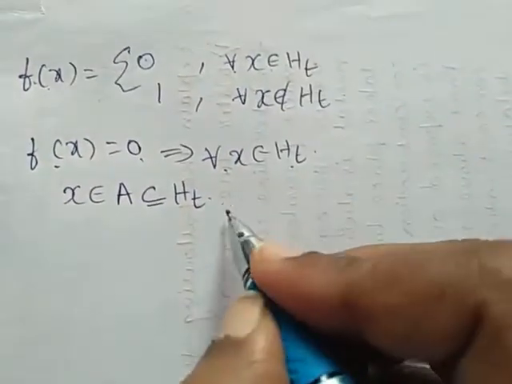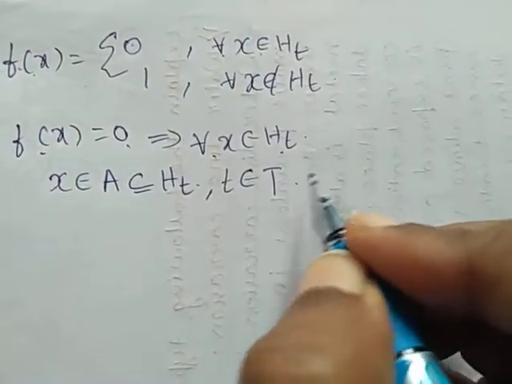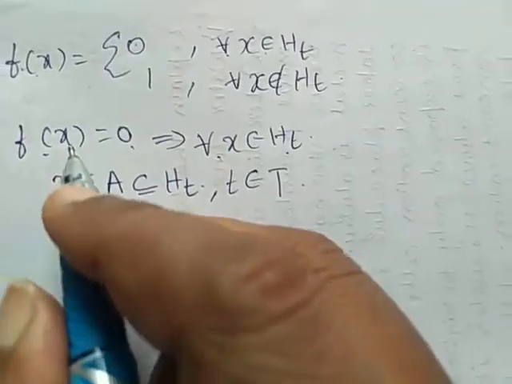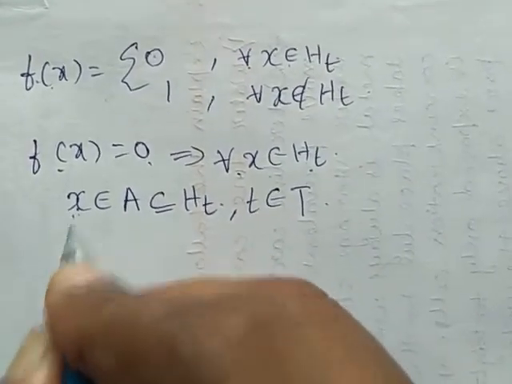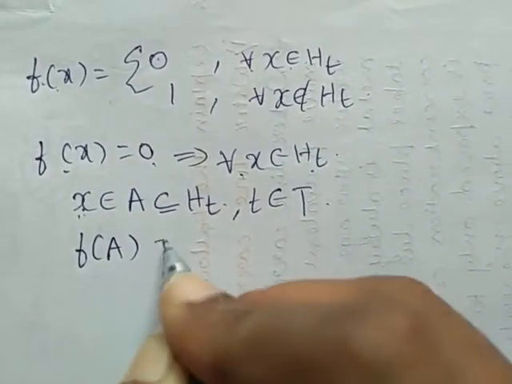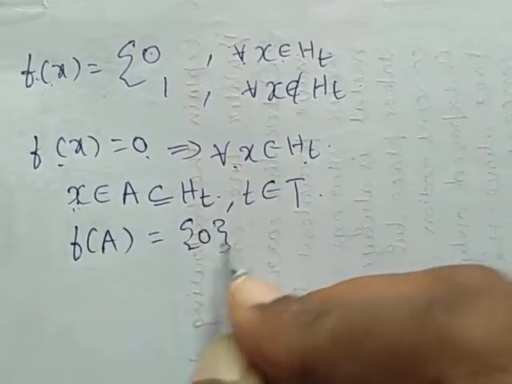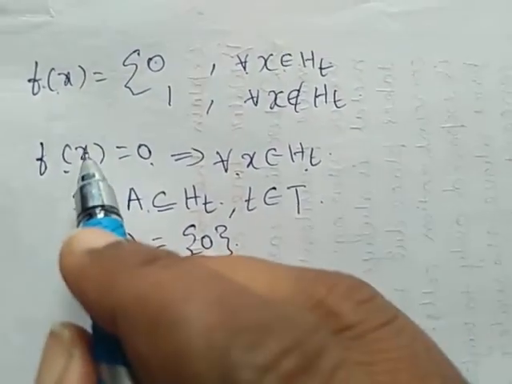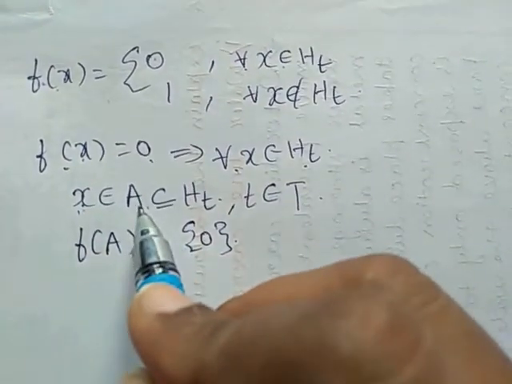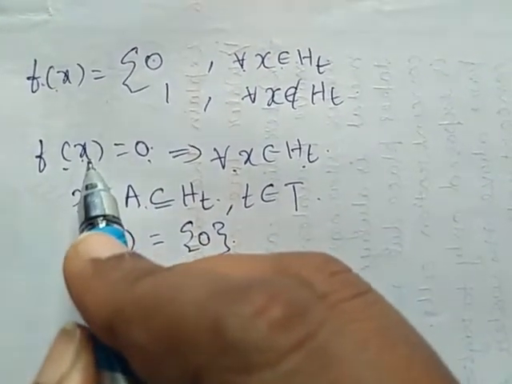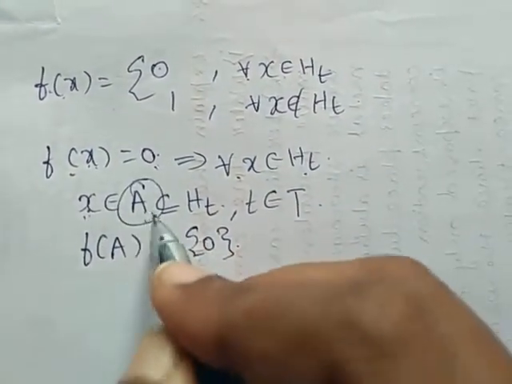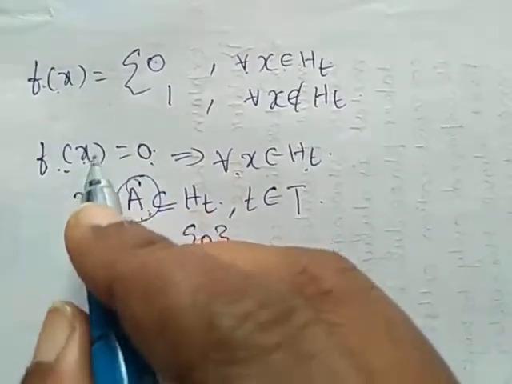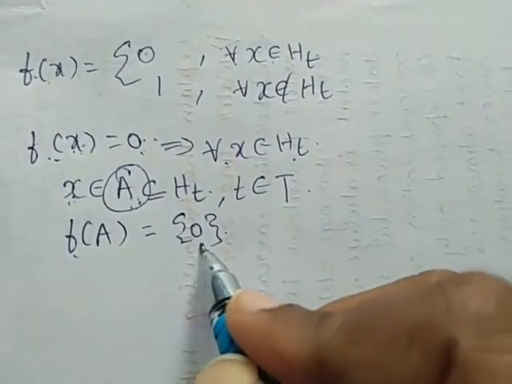So for all t belongs to capital T. When we group all these terms, x1, x2, x3, and combine all those values, we are going to get f of a equal to 0. See, f of x1 belongs to a, so it is 0. f of x2 is 0 when x2 belongs to a. So when we combine all those things, for all the values of a, f of x is 0. Therefore, f of a is 0.